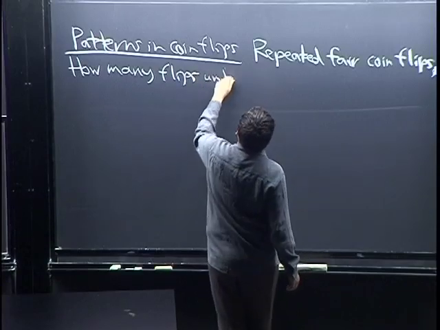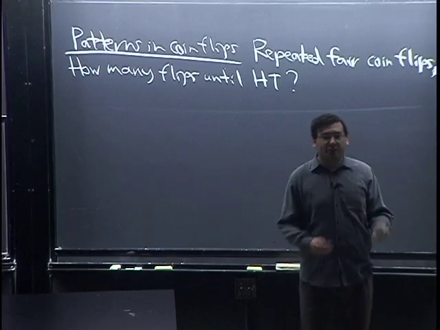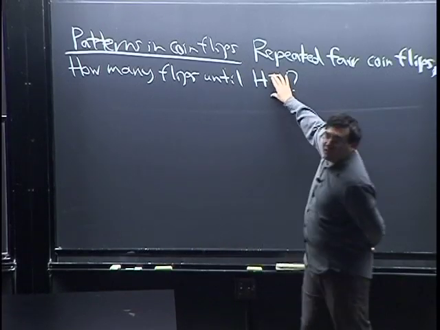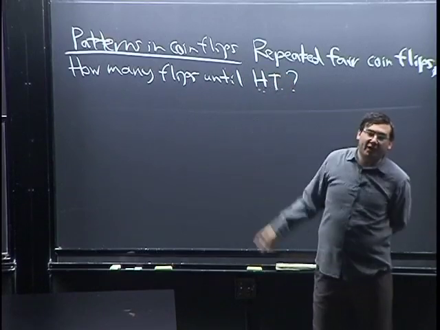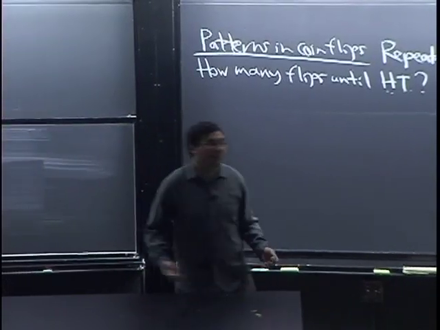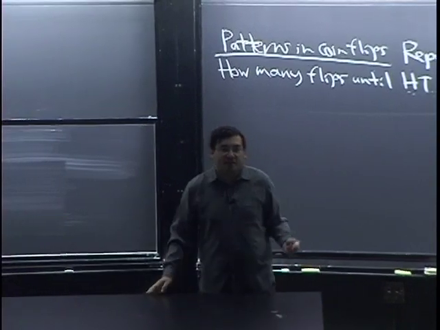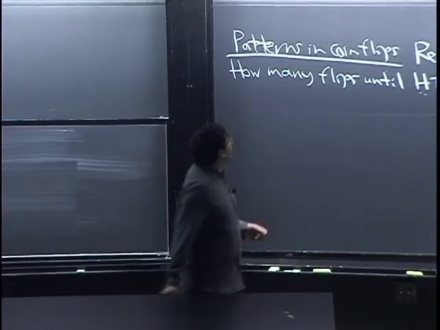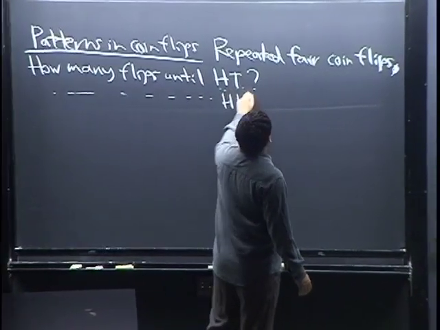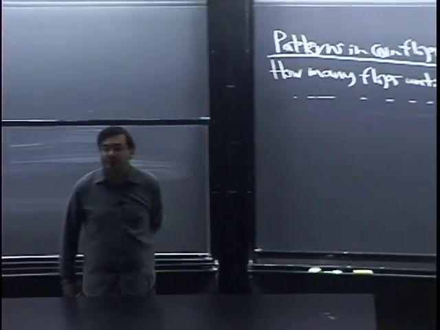I'll just call that HT. That is, keep flipping the coin, and eventually you will observe heads immediately followed by tails, right? That particular pattern will eventually show up. You want to know how many flips that takes, including the H and the T there. Okay, that's a natural question we could ask. Similarly, we could ask how many flips until HH. That is, how long do you have to flip the coin until the coin lands heads twice in a row?